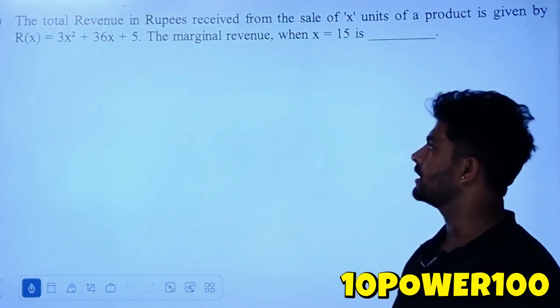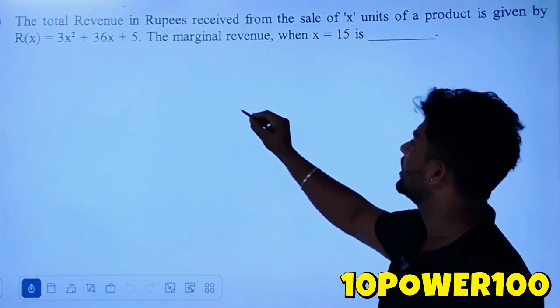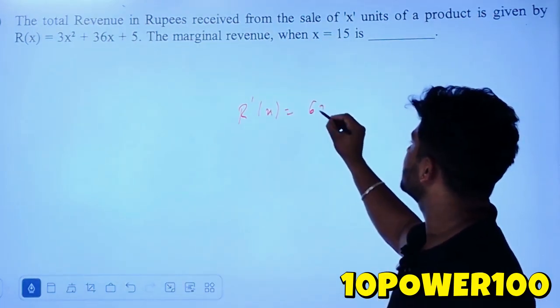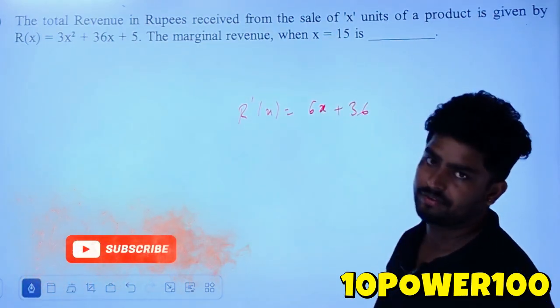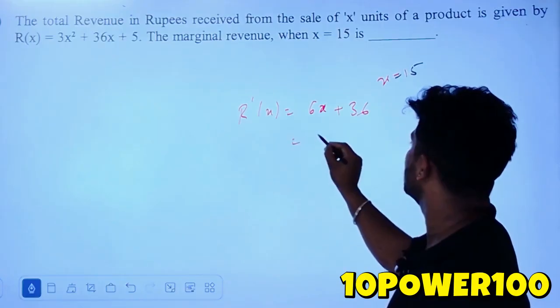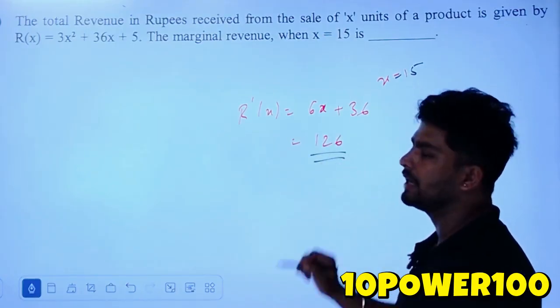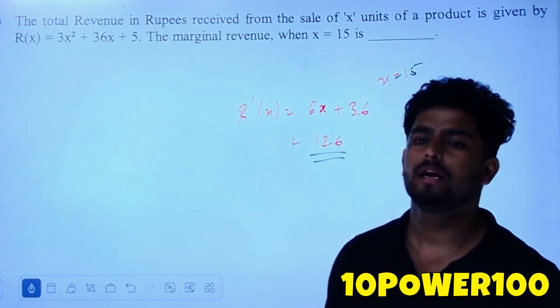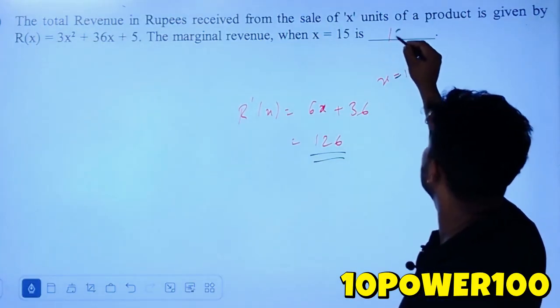Next, marginal cost. Marginal cost, when given, is very simple. Okay, so find out dR by dx, differentiate. So it is 6x plus 36 after differentiation. Now if you substitute x is equal to 15, the answer is 126. In the paper, 96 was given in the options, so that was wrong. They will give grace marks, or else they will easily give 1 mark. Okay, so 126 is the answer.